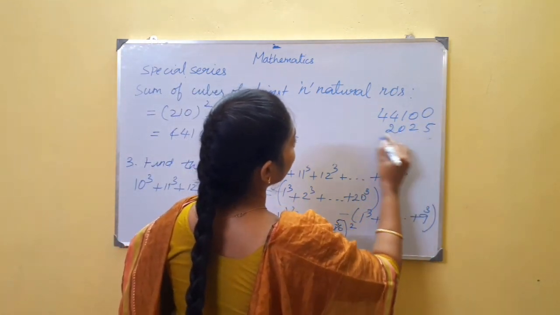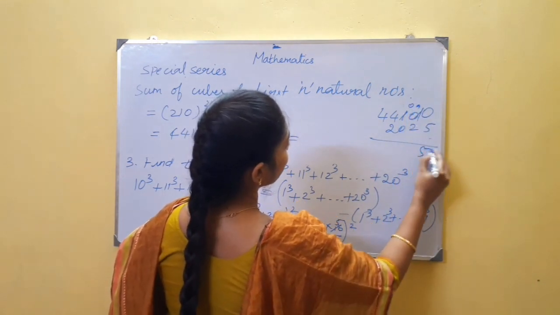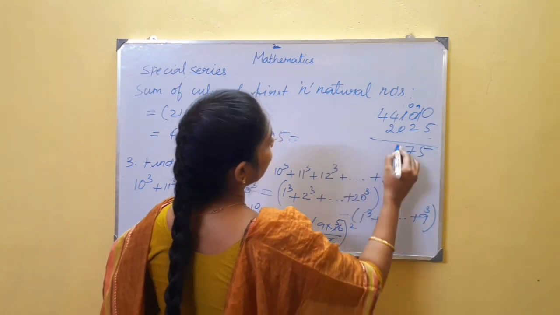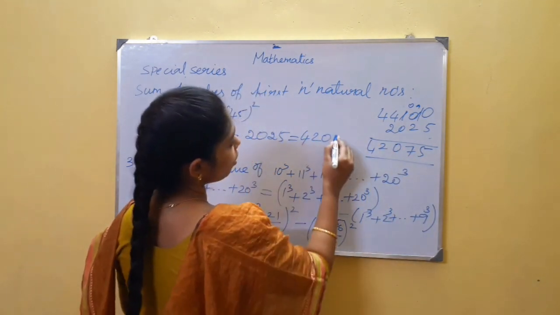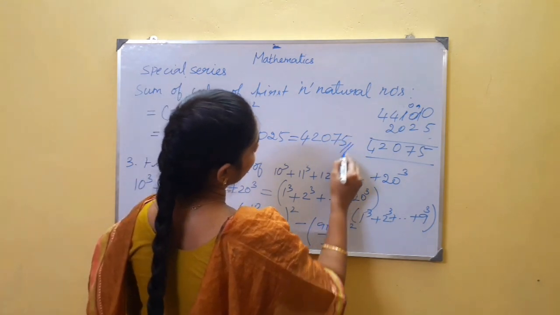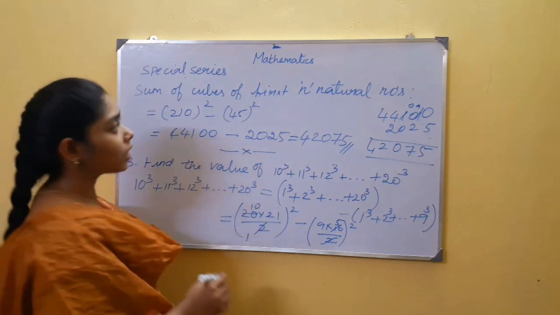Now if you subtract this, what you will get? 5 minus 5 is 0, 10 minus 5 is 5, 9 minus 2 is 7, and this is 0 2 4. So your answer is 42075. So we will conclude the session.